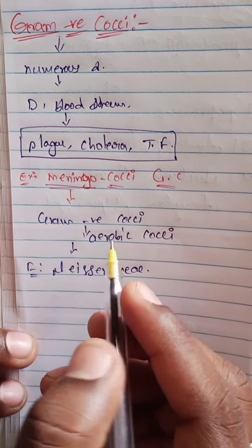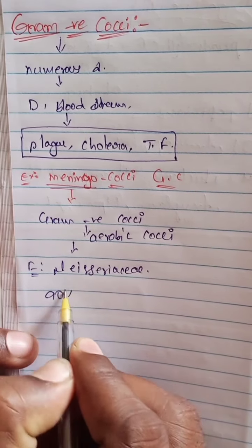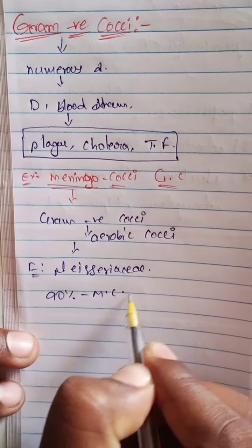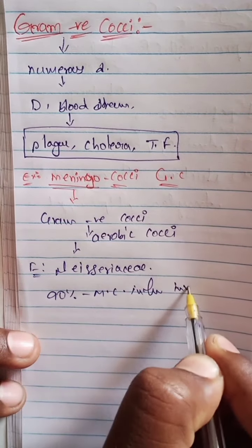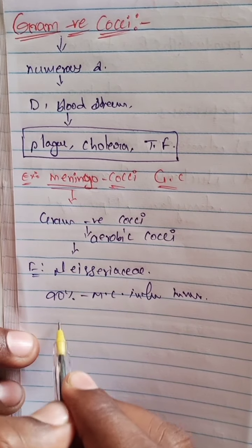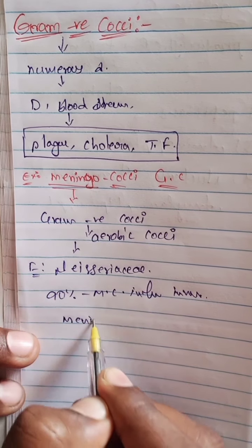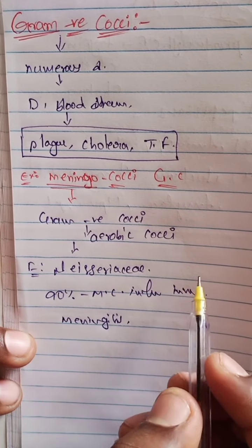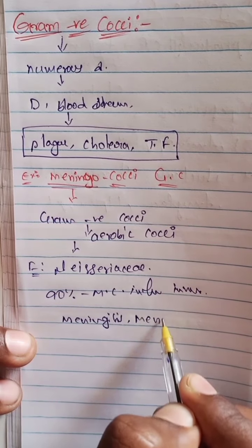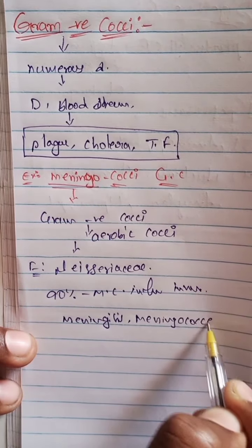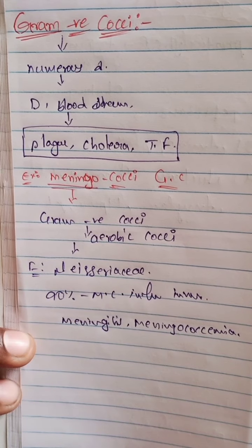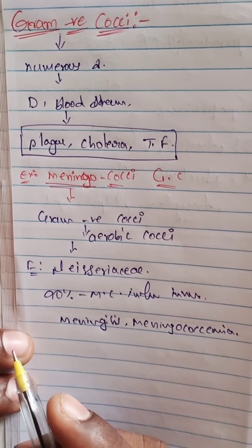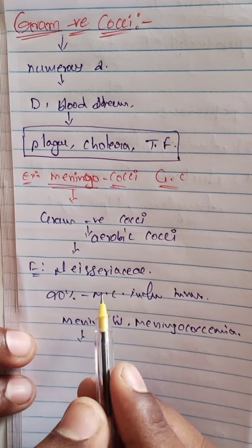Ninety percent of meningococcal infections involve meningitis and meningococcemia. These two are the main producers.